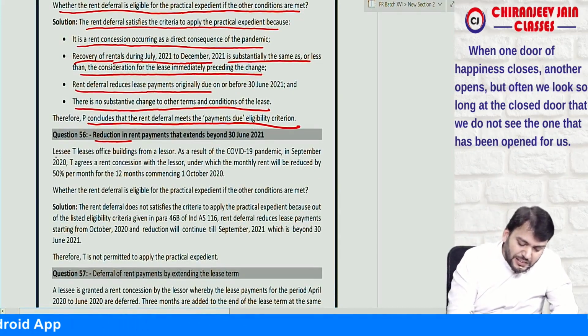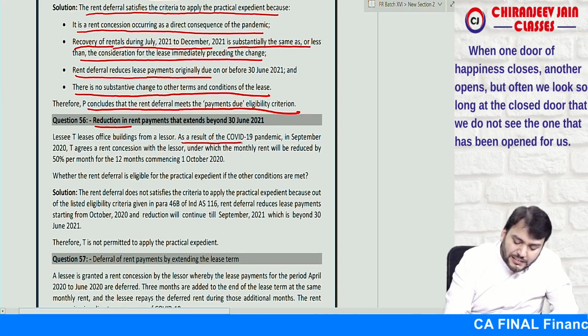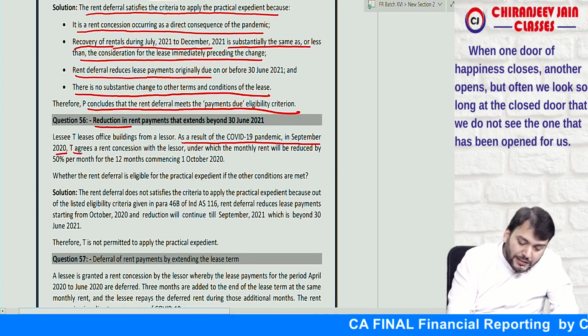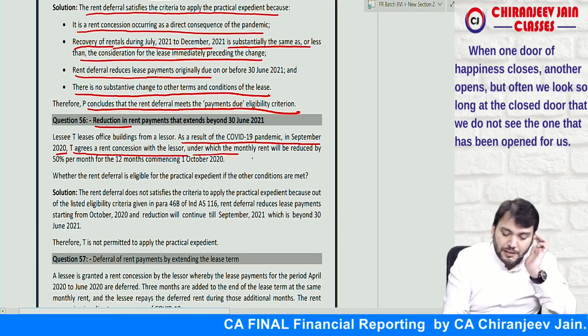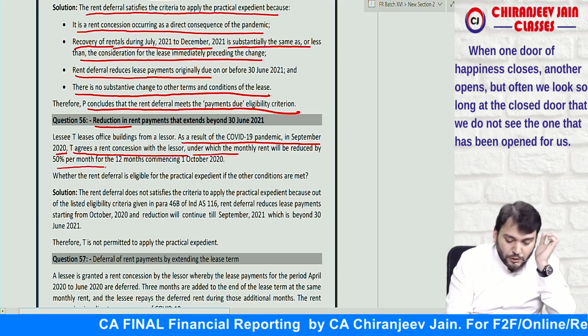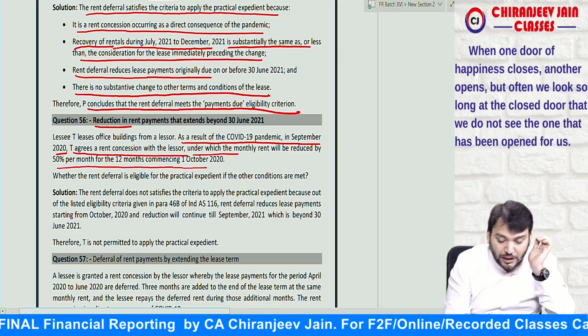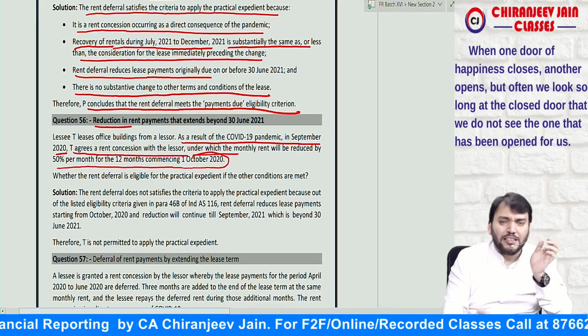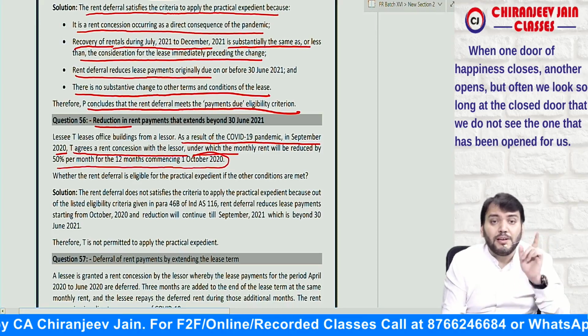Then question number 56. Reduction in rent payment: lessee T leases an office building from a lessor. As a result of the COVID-19 pandemic in September 2020, T agreed a rent concession with the lessor, under which the monthly rent will be reduced by 50% per month for a 12-month period commencing 1st October 2020. So can I say in this case it will exceed beyond 30th June 2021? Correct.